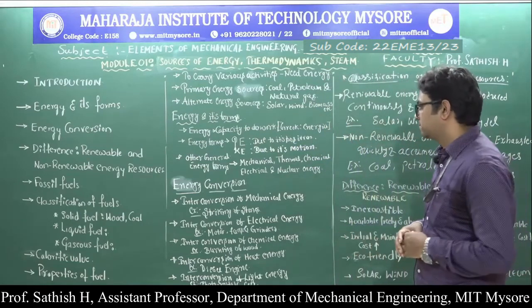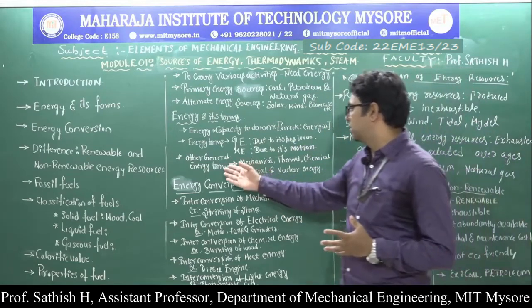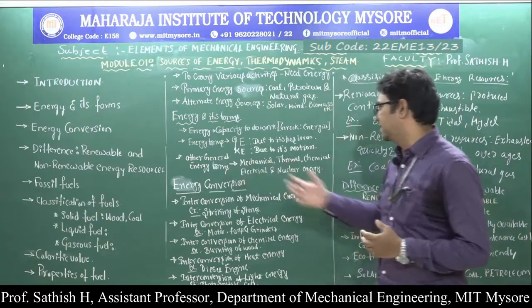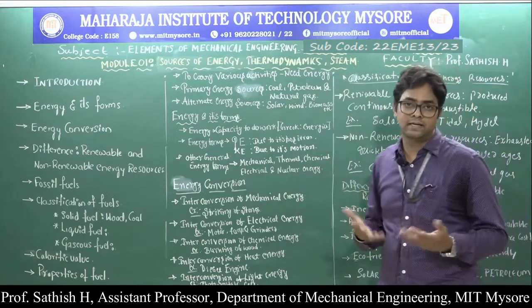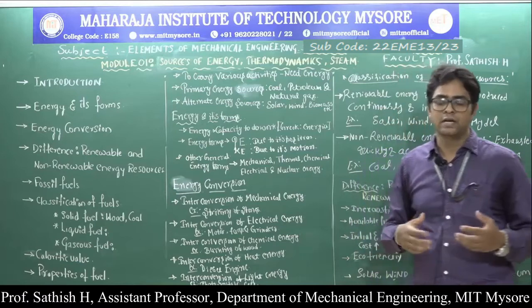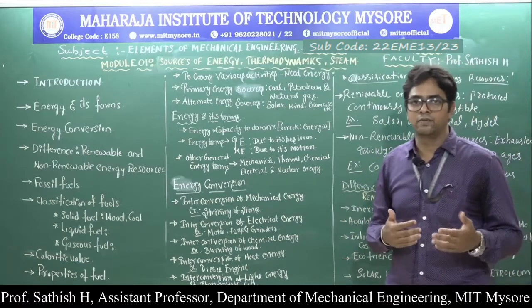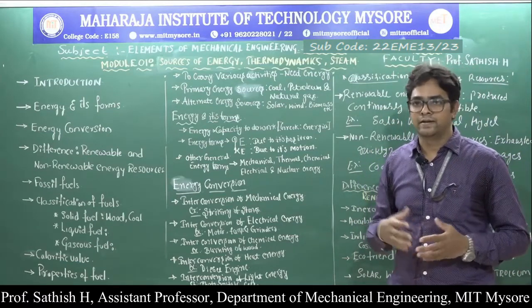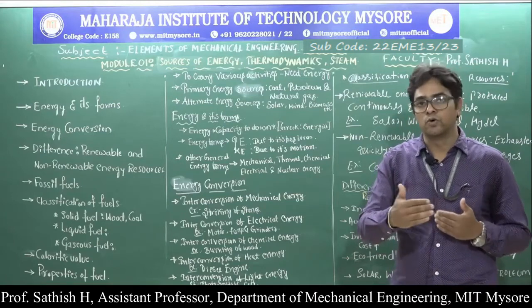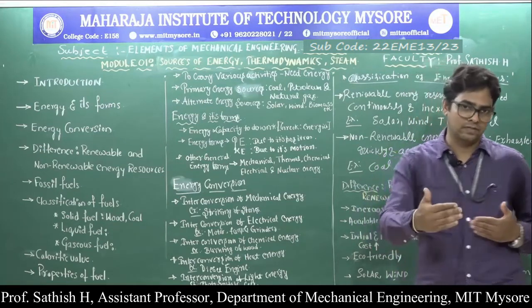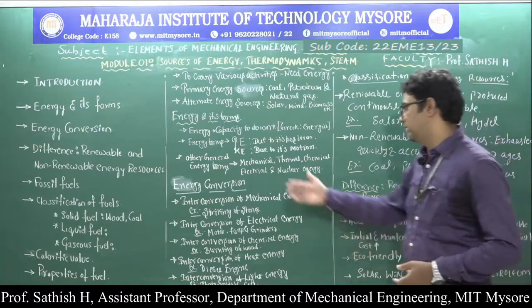Some of the other forms of energy are mechanical energy, for example. A bicycle is an example of mechanical energy. With muscular power, one pedals the bicycle, the wheels rotate, and the bicycle starts to move. That is an example of mechanical energy.